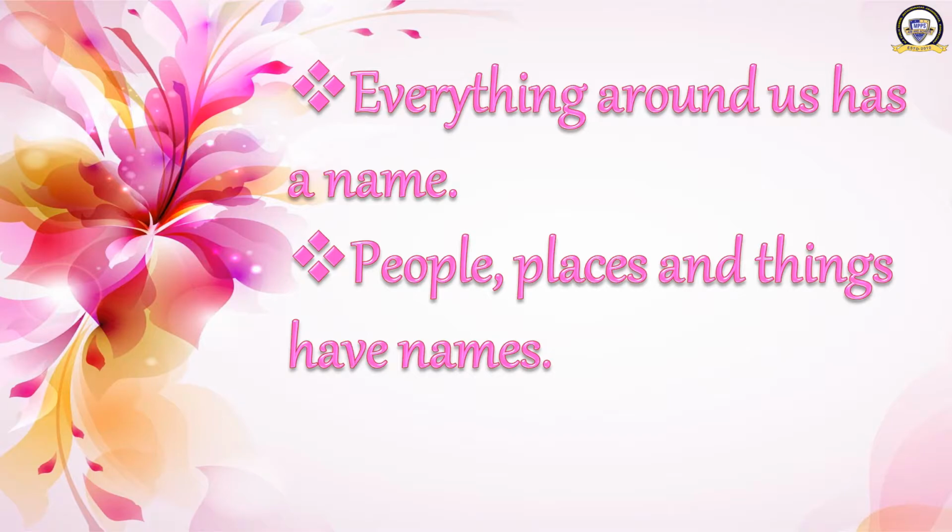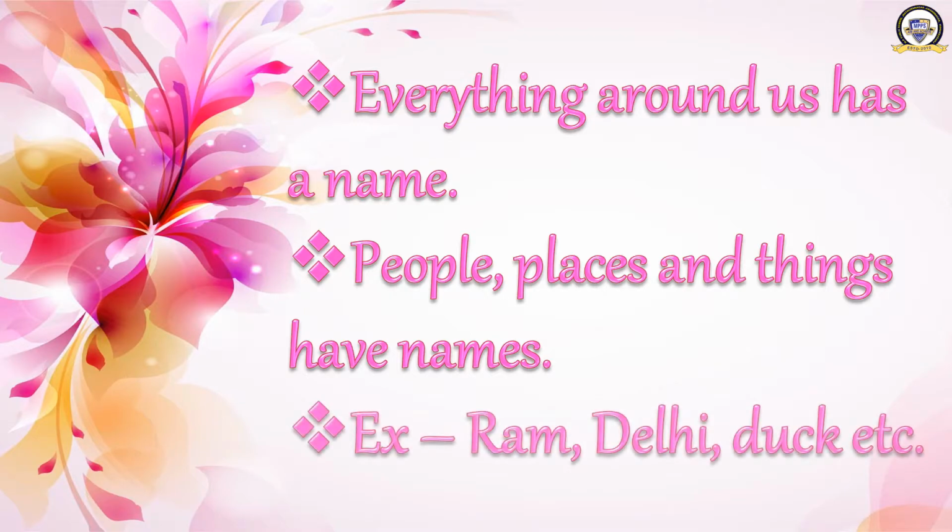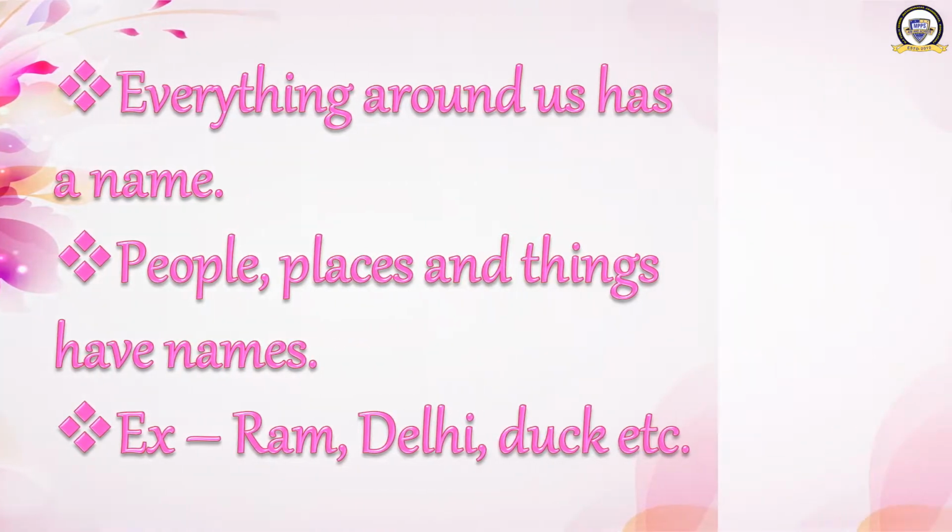We find many people, places, and many things in our surroundings, and all those things have names like Ram, Delhi, duck, apple, pen, pencil, computer, chalk, book, dress, food, mango, etc. Yes, you also have a name. What is your name? These names, we are going to learn about these names.